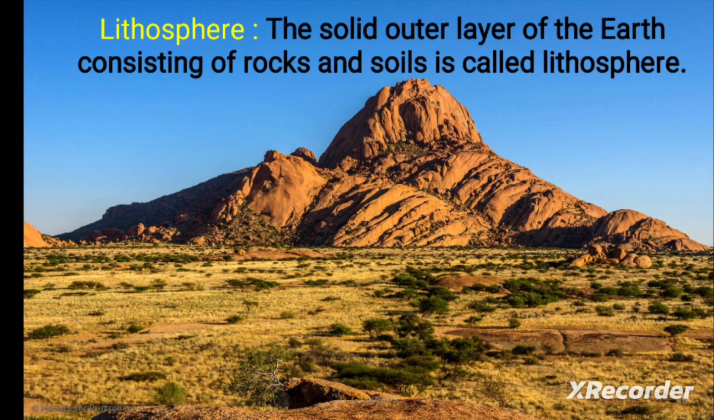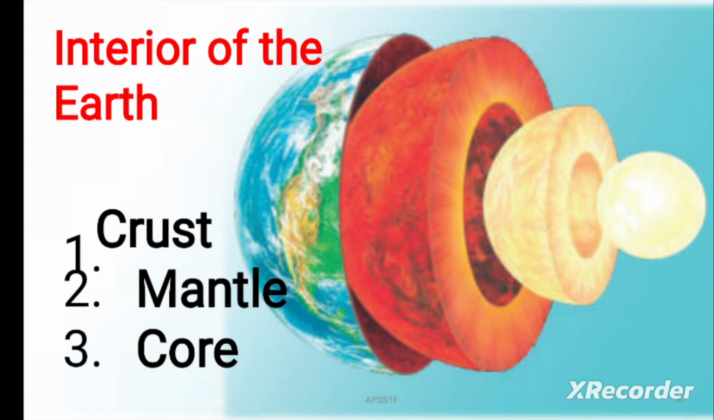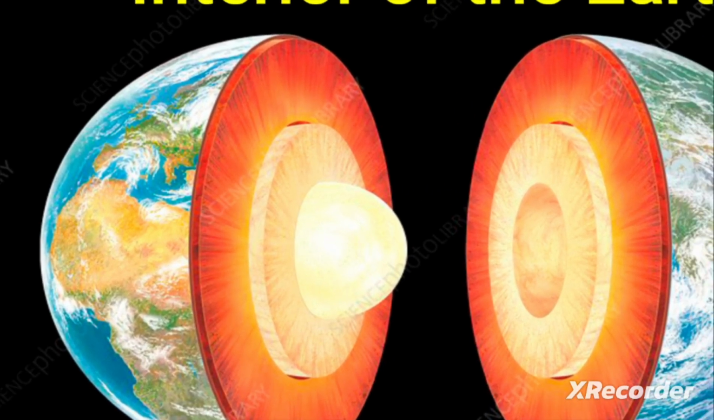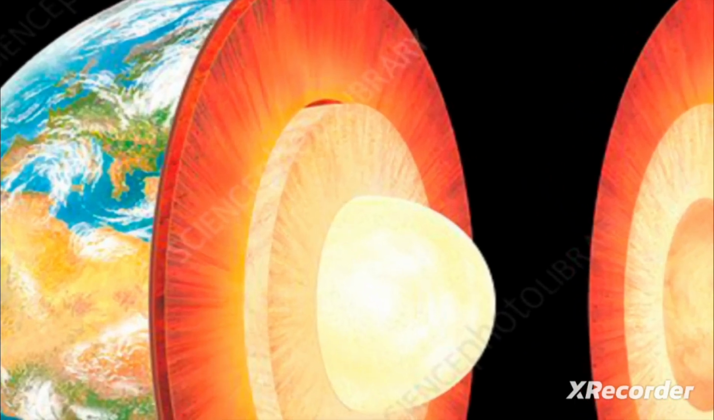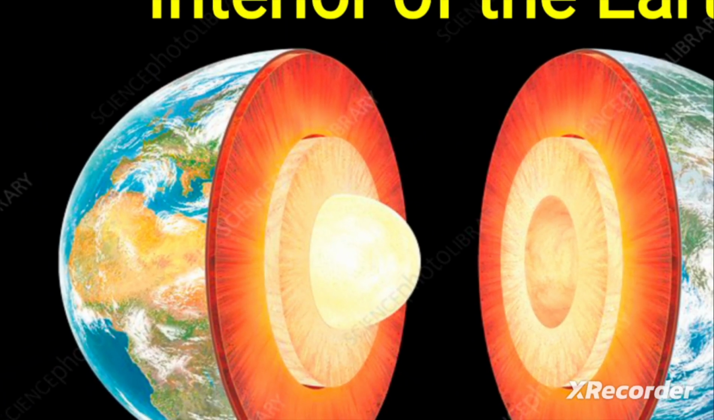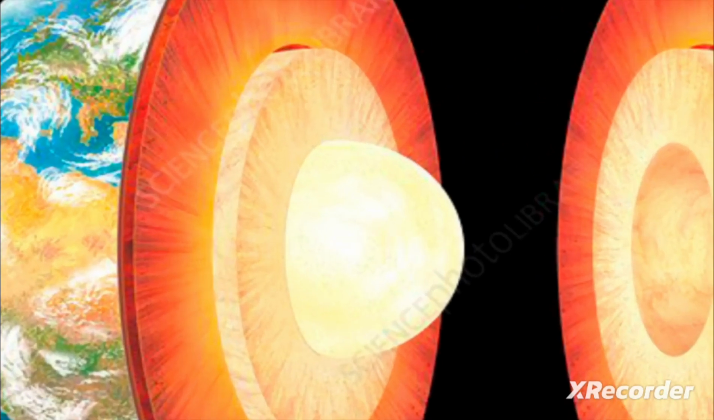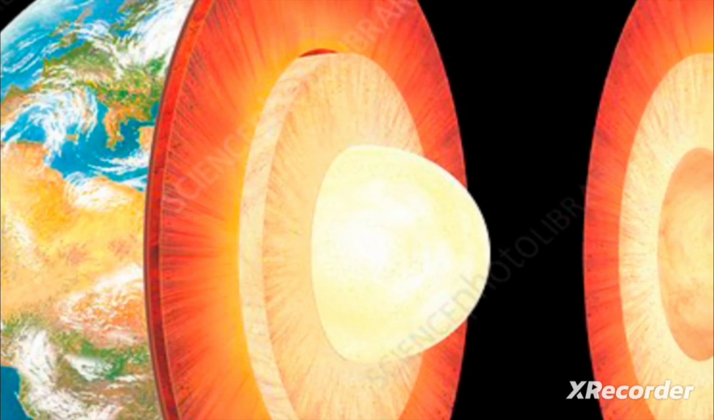Lithosphere. This is the lithosphere, the solid outer layer of the earth consisting of rocks and soils. This is the interior of the earth: crust, mantle, and core we can observe here. The outer layer in blue color is the crust. The second layer, in orange-red color, is the mantle. Next, this is the inner core and outer core.